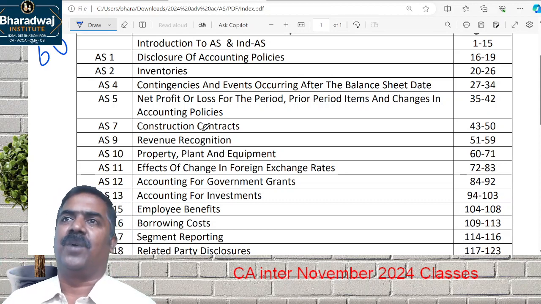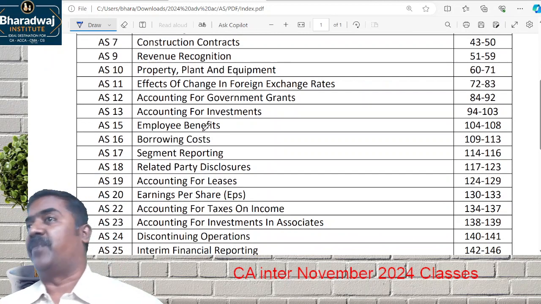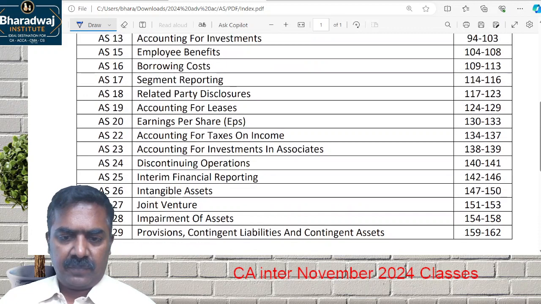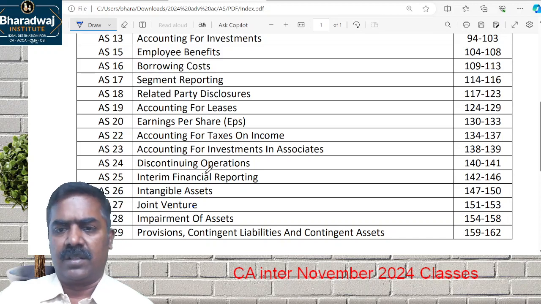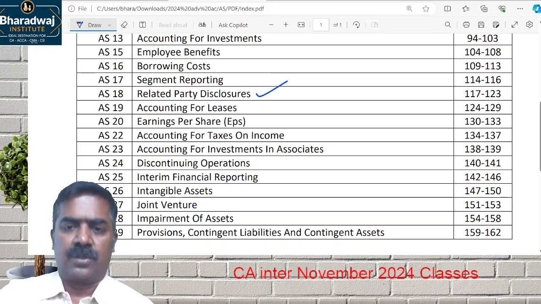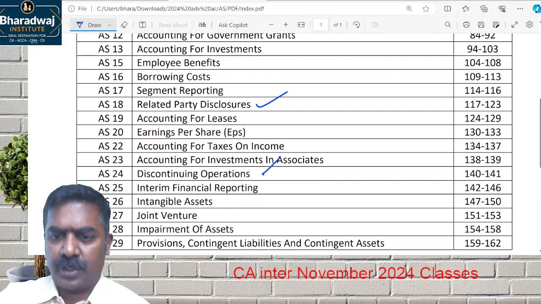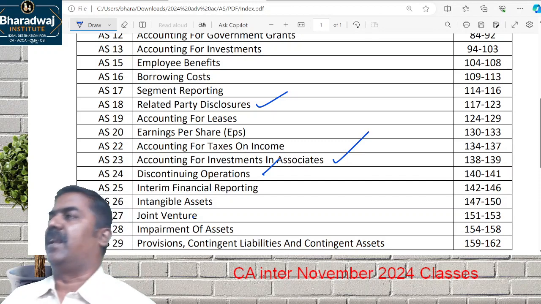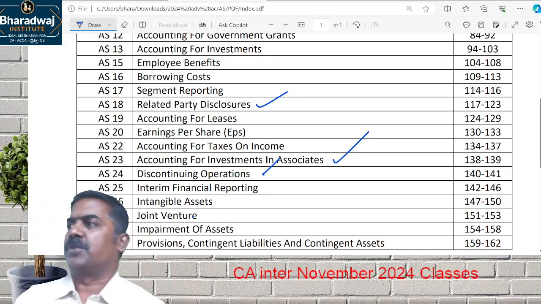Even the accounting standards were in either group 1 or group 2. Now they are merged into one paper, but extra accounting standards are there. They were in CA Final, now brought to intermediate. For example, accounting for joint ventures, related party disclosures, sometimes even discontinuing operations and accounting for associates. All those were in the CA Final exam, now brought into the intermediate level. So those past exam questions I also covered.